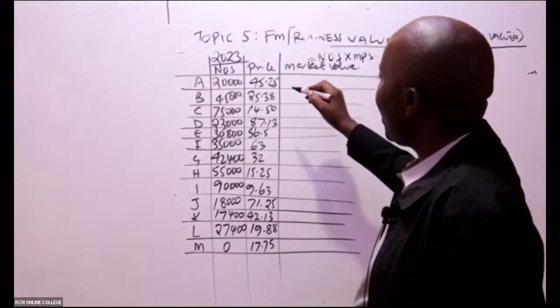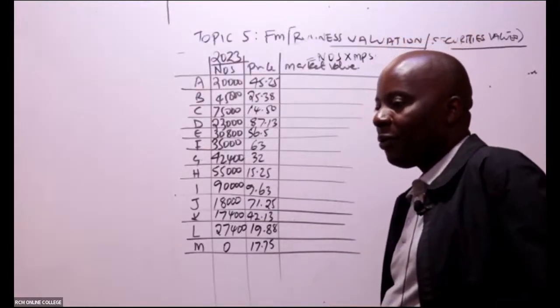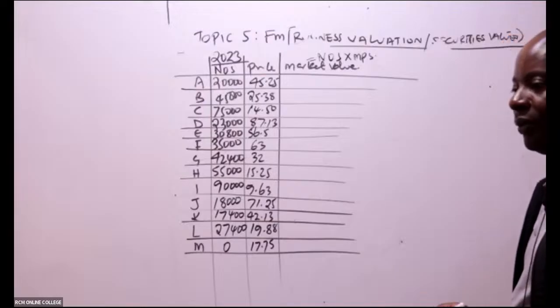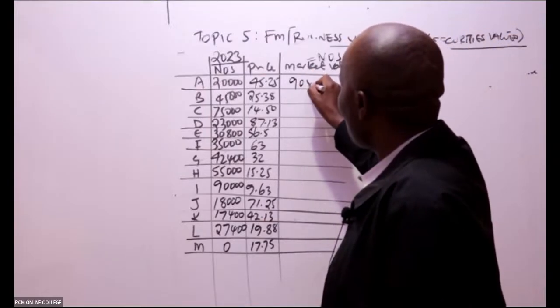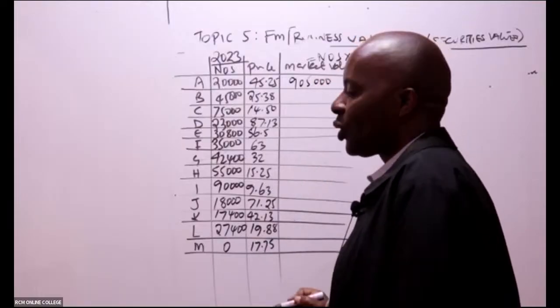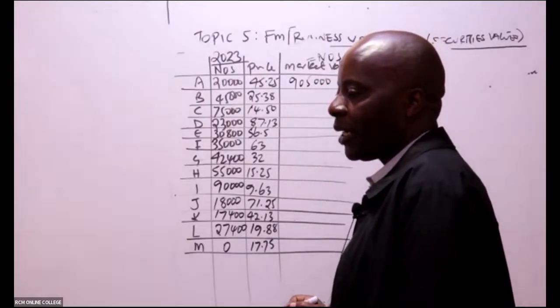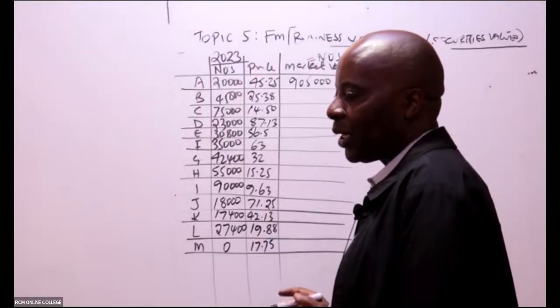Can you kindly give me the first one, 20,000 times 45.25? Nancy gives me 905,000. Thank you so much. Mohammed, great. So we pick on the second one, and I'll be very patient.